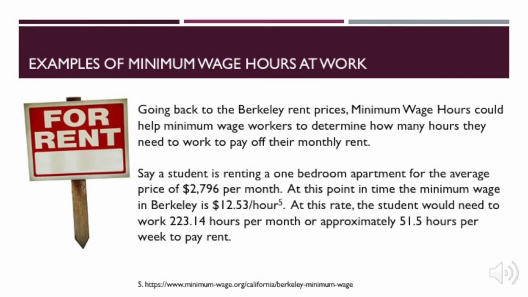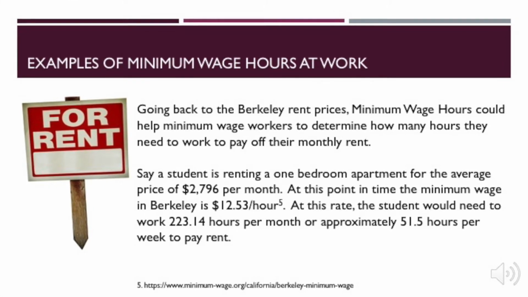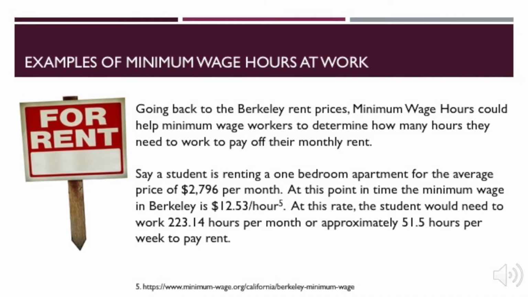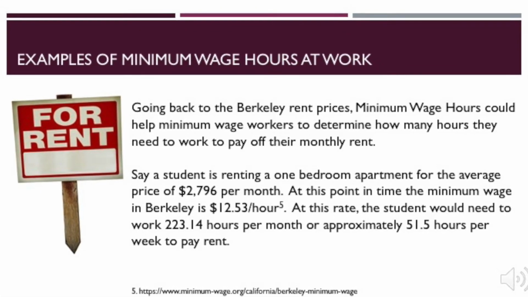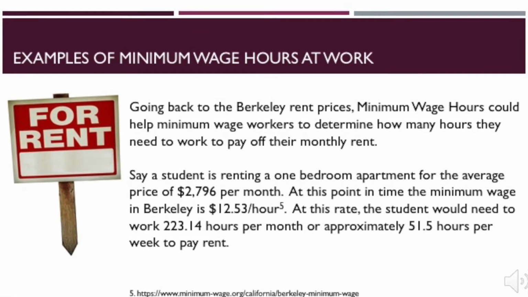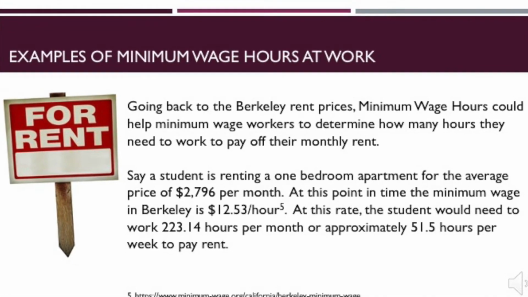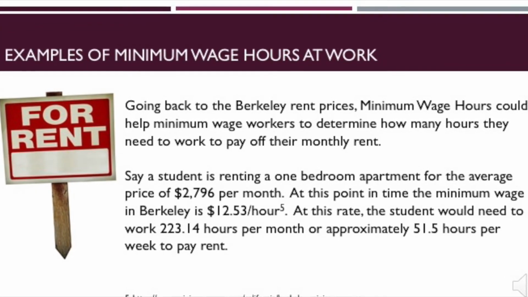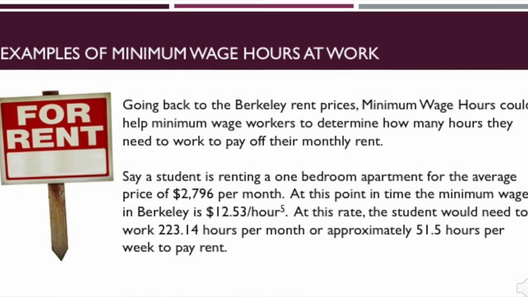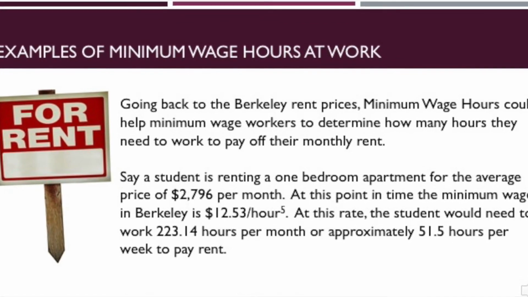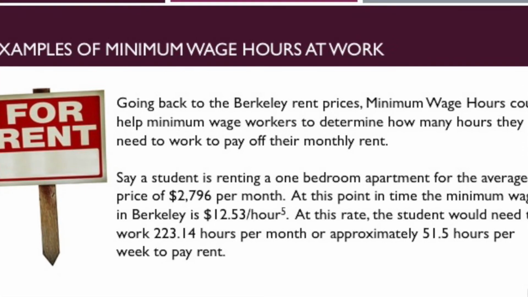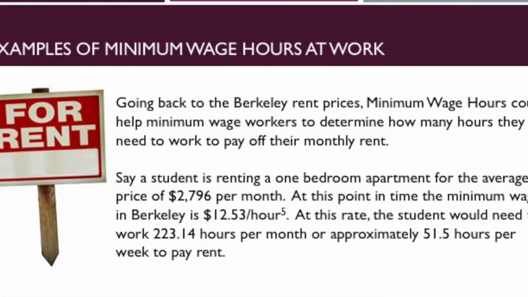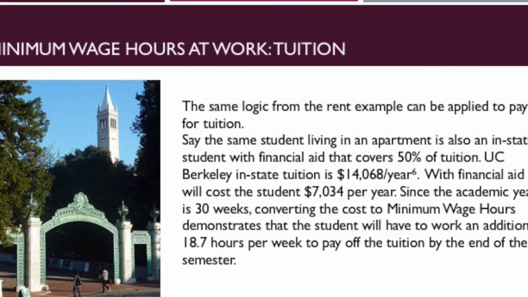Here's an example of how the minimum wage hour could be beneficial to a minimum wage worker. Say there's a Berkeley student who wants to rent a one-bedroom apartment for the average price of $2,796 per month. At this point in time, the minimum wage in Berkeley is $12.53 per hour. So at this rate, the student would need to work 51.5 hours per week in order to pay rent every month. We can also apply the same unit to something like tuition.